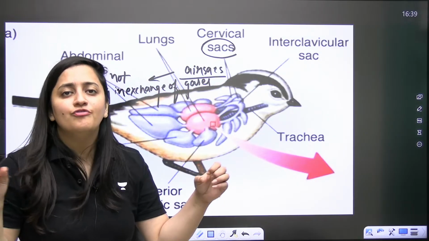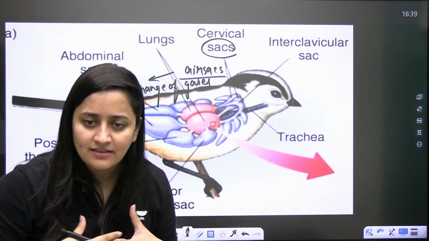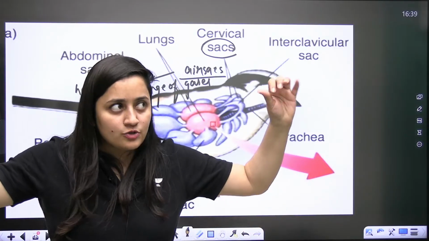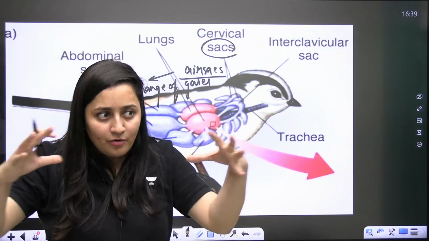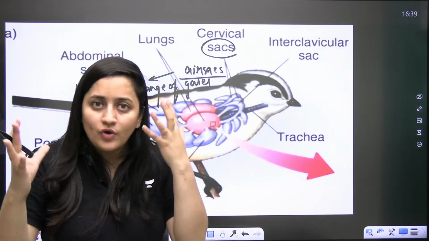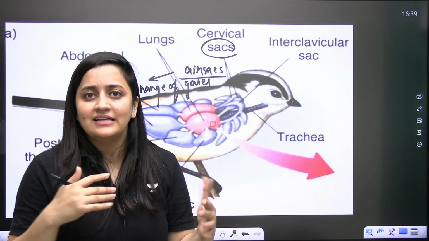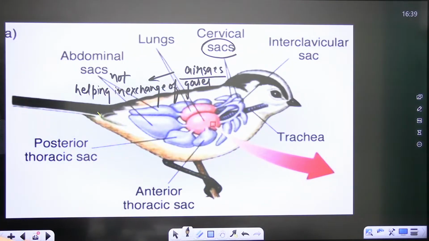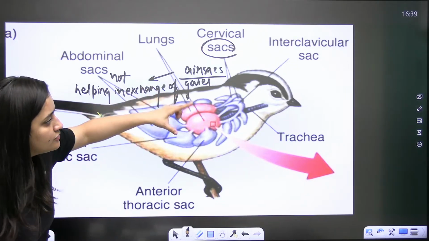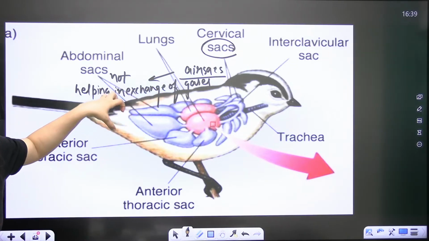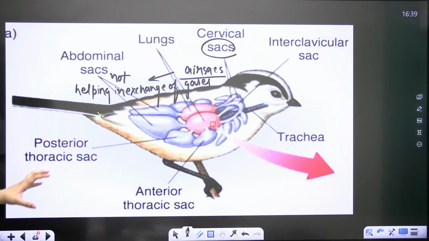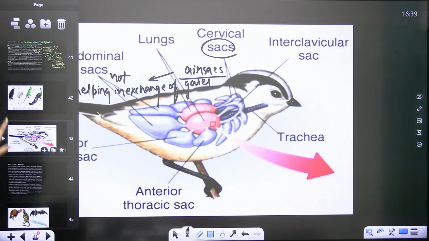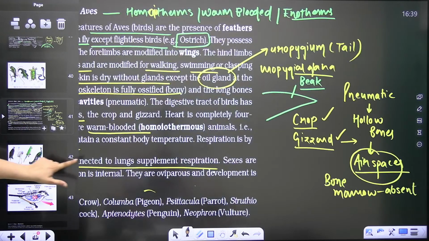Now you know they need to fly. No doubt the air is there in the lungs, and the air is there in the air sacs. So when they are flying, the air sacs will provide the air to the lungs. Air sacs are not going to exchange the gases, but they will supplement the respiration. It's a kind of unique feature in birds, and it is also a part of the flight adaptation in birds.